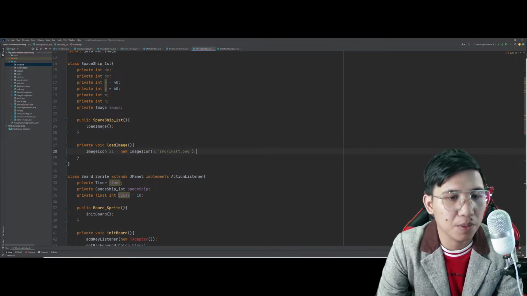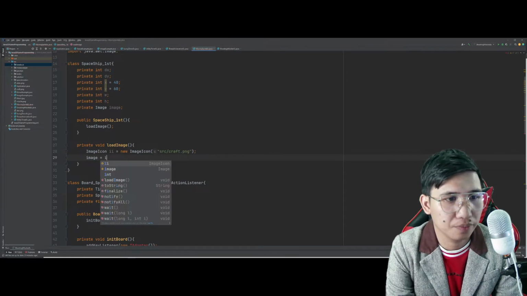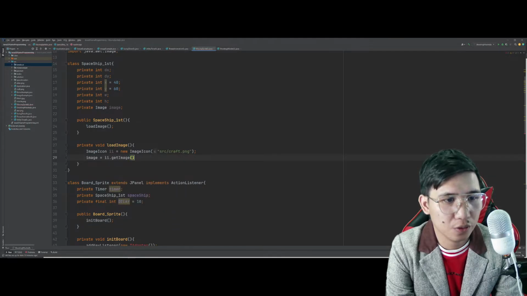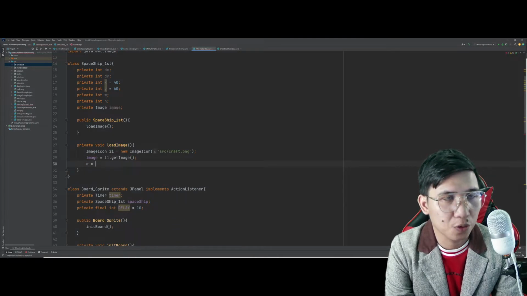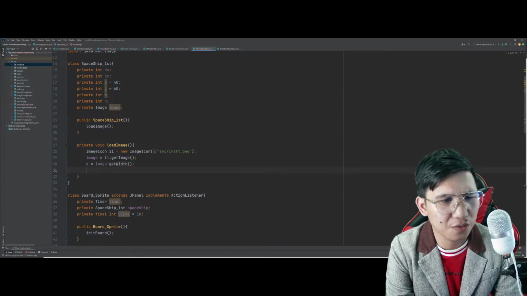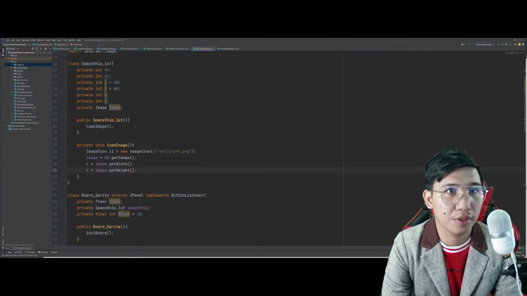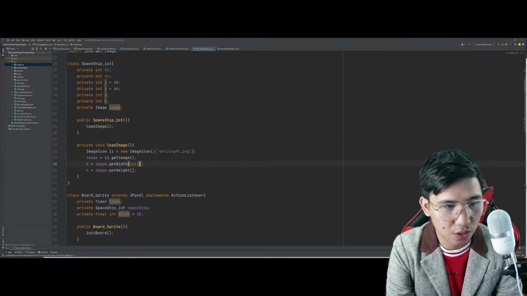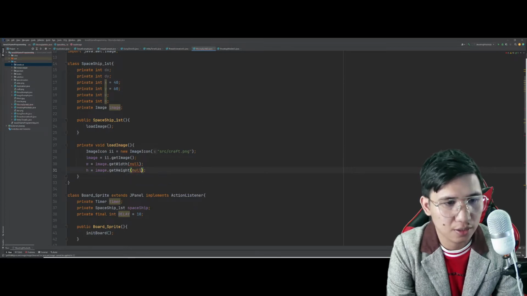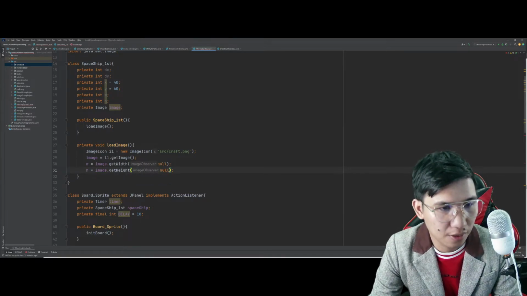Okay. Craft.png. I'll set the image. Yan. So, kunin natin. Tapos, yung X value yung width ni image natin, which is very small. Diba? And the height. Tapos, iset natin to as null for now. Yan. That's the observer.